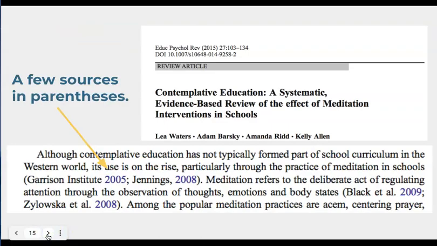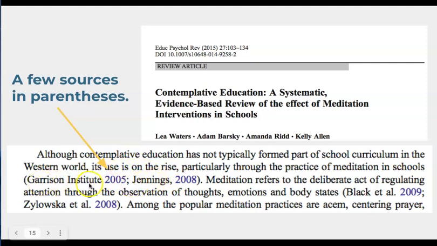I also wanted to mention that sometimes when you're reading articles, you'll have one piece of information and there will be multiple sources in the parentheses. This is when multiple research studies found the same thing. So including a few sources is common, and it shows that quite a few sources found the same conclusion.